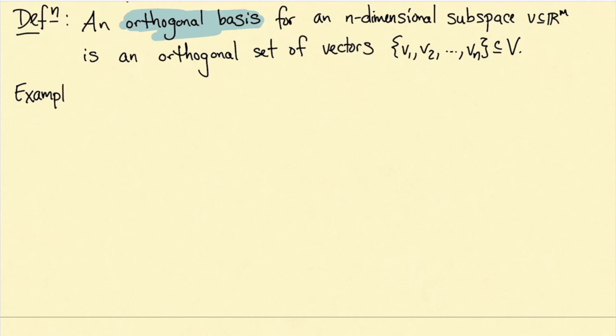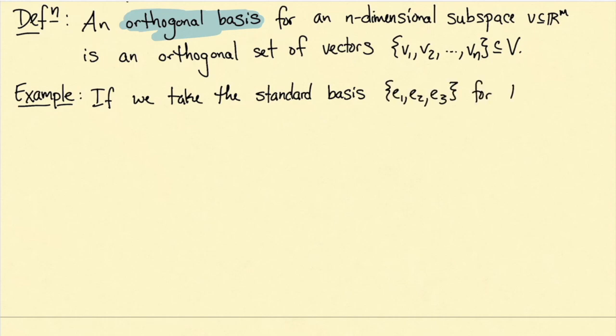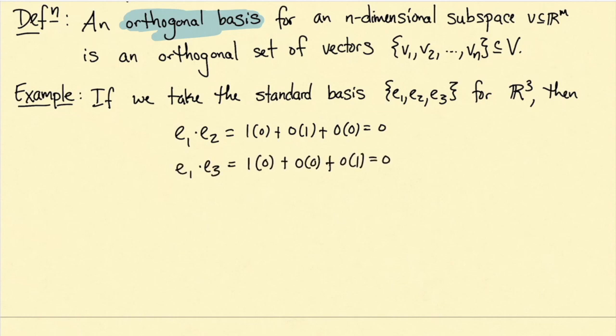One familiar example is the standard basis for Rm. So if we take the standard basis E1, E2, and E3 for R3, then we can check that this is in fact an orthogonal basis. We can do this by simply taking the dot product of E1 with E2, E1 with E3, and E2 with E3.